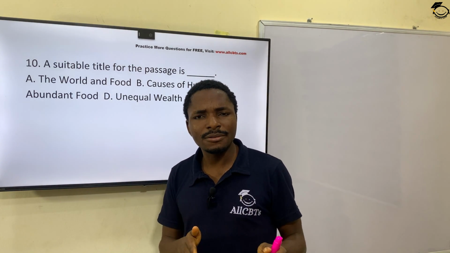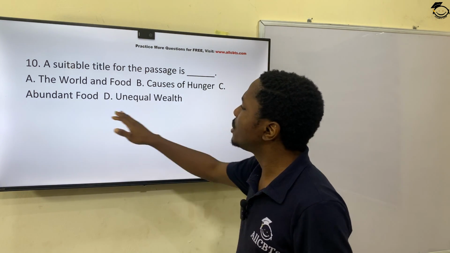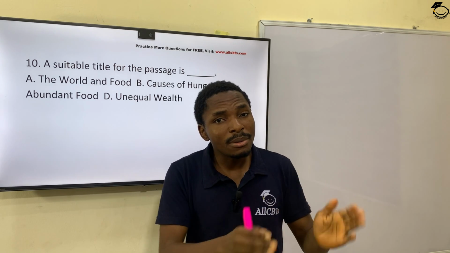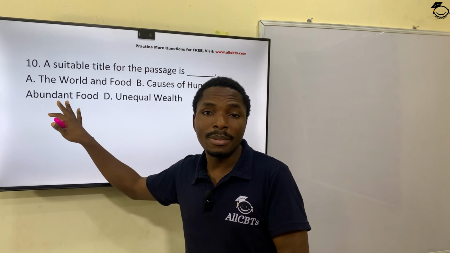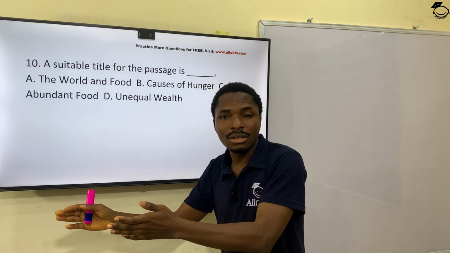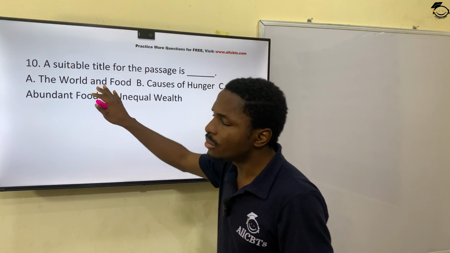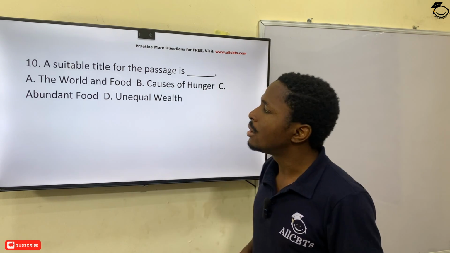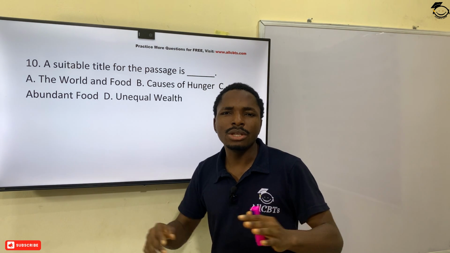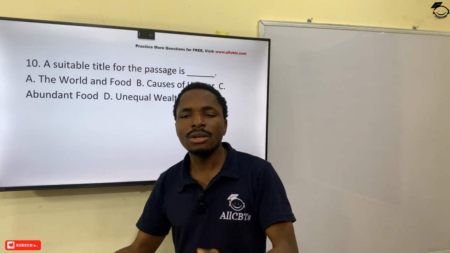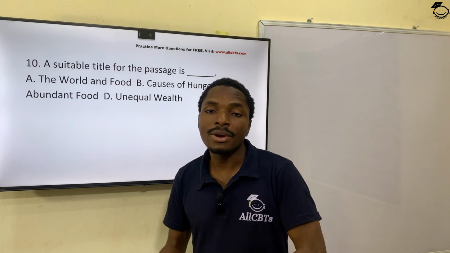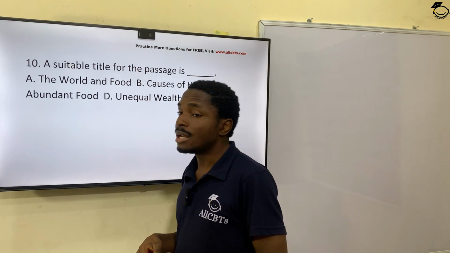It's about food. Okay? We cannot say abundant food. The passage is not just talking about abundance. It's also talking about lack. So this doesn't cover the passage entirely. We can't say causes of hunger. Okay? That doesn't cover it. So the world and food is a better rendering, a better covering title for the passage. Okay, the world and food. Then we now begin to see why there is abundance and why there is lack in terms of food.